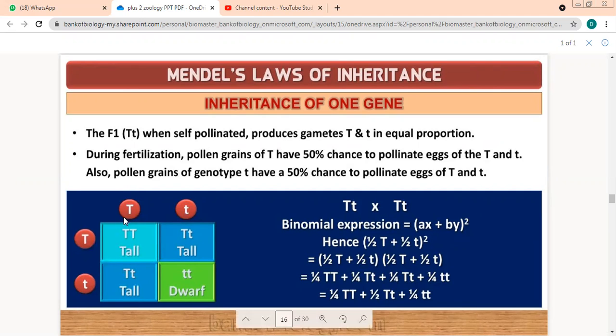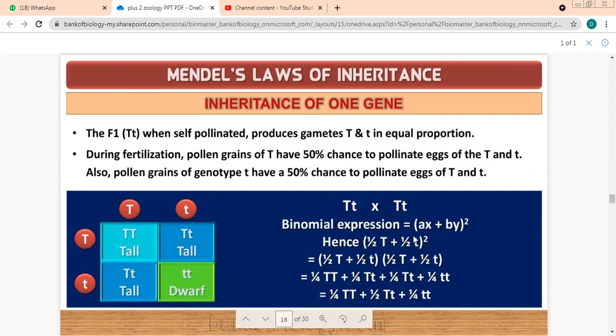This also has 50% chances of pollinating the eggs of capital T or of small t. 50% means what? Half. 50% is actually half or not? Yes. So there is half chance of capital T and half chance of small t.